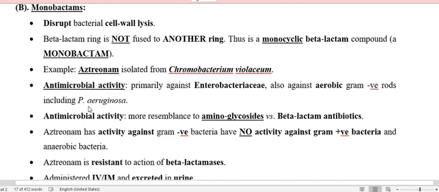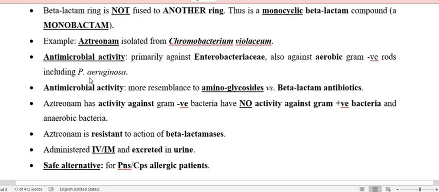Now, other features of the monobactam, as far as antibacterial activity is concerned. The antibacterial activity of aztreonam is active against the Enterobacteriaceae, and also against aerobic gram-negative rods, including Pseudomonas aeruginosa.